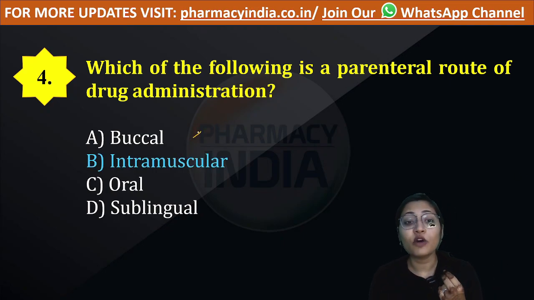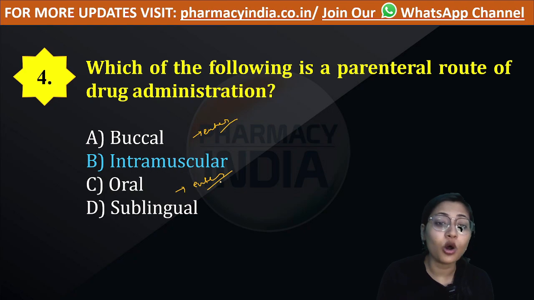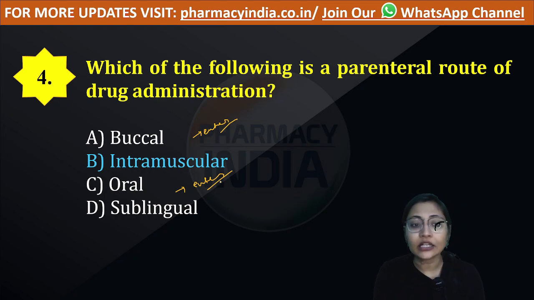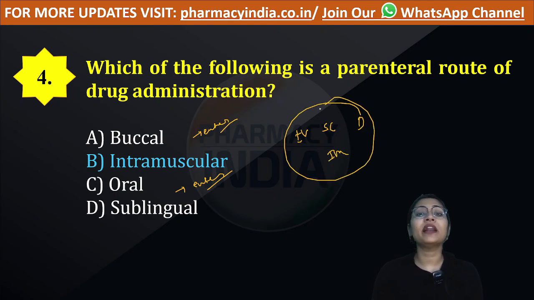Buccal is a part of the enteral route of administration. Oral, similarly, is a part of the enteral route of administration. Sublingual, although it includes the mouth, is not an enteral route of administration, and neither is it a parenteral route of drug administration. The parenteral routes of drug administration include intravenous, subcutaneous, subdermal, dermal, and intramuscular. These are the parenteral routes of drug administration.